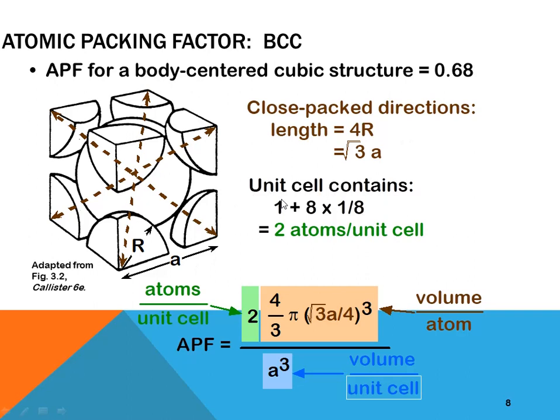Unit cell contains 1 center atom, plus 8 corners into 1 by 8, which is equal to 2 atoms per unit cell. So atoms per unit cell for BCC is 2. So in the atomic packing formula, 2 into 4/3 pi, r is root 3 a by 4, whole cubed, divided by a cube, that is the volume of the unit cell.